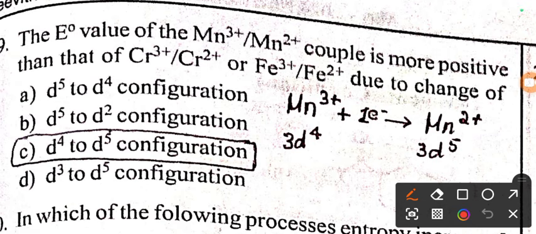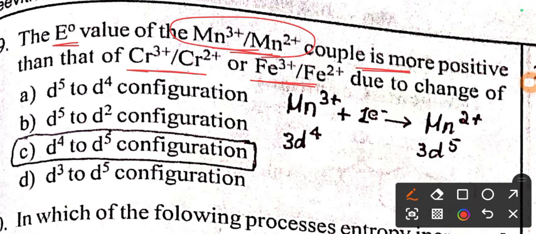Let us move to the next question from electrochemistry chapter. The E naught value for Mn3+ to Mn2+ couple is more positive than that of Cr3+ to Cr or Fe3+ to Fe2+. So here the E naught value of Mn3+ to Mn2+ is more positive, because here you can find